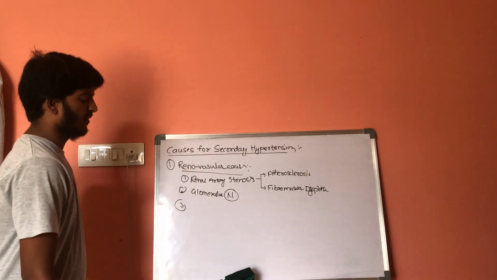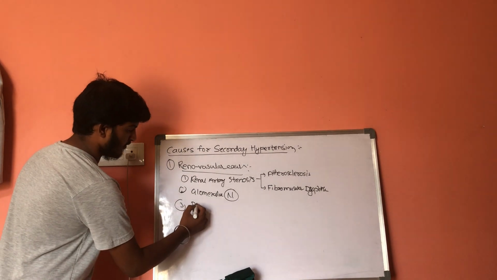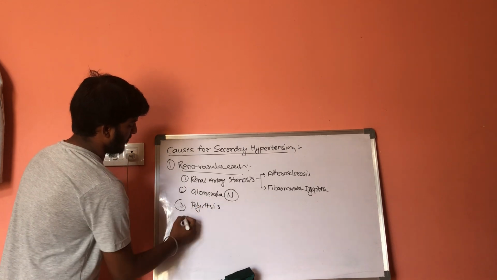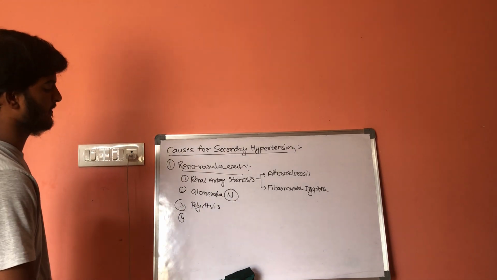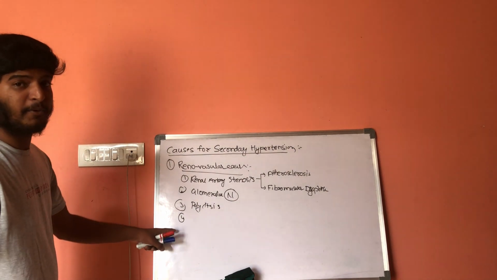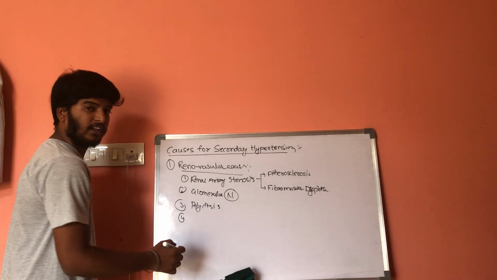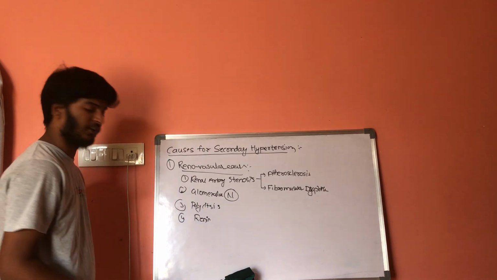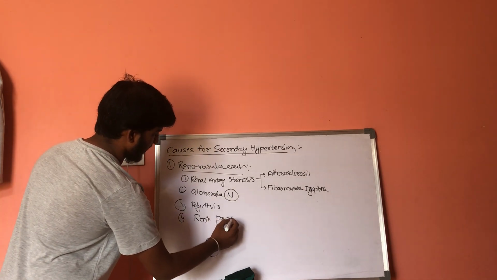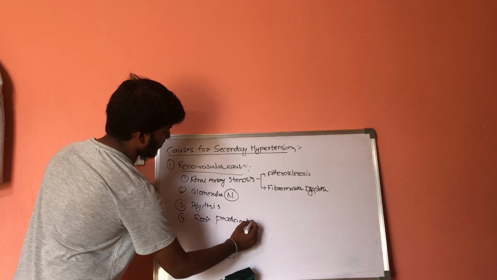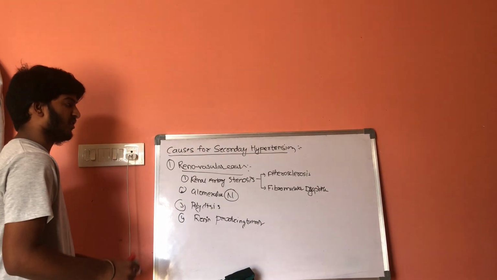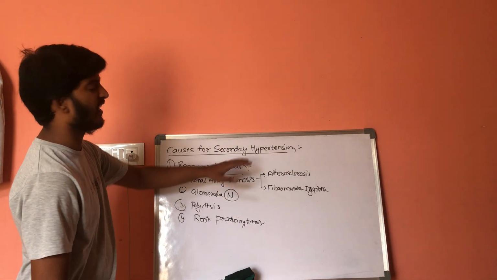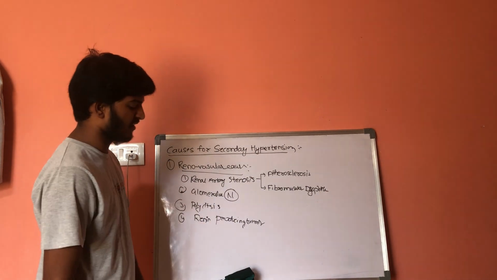And the next one is polycystic kidney disease. Next one is renin producing enzymes, or else renin producing tumors. Because of production of tumor cells within the kidney, it results in secondary hypertension. So these are some renovascular causes.